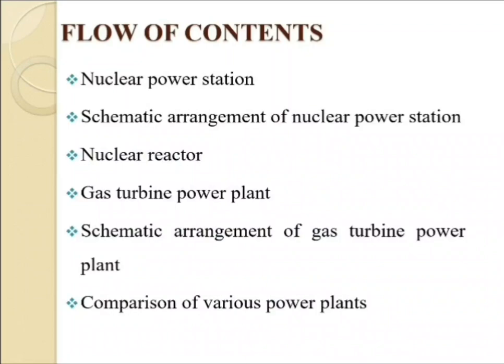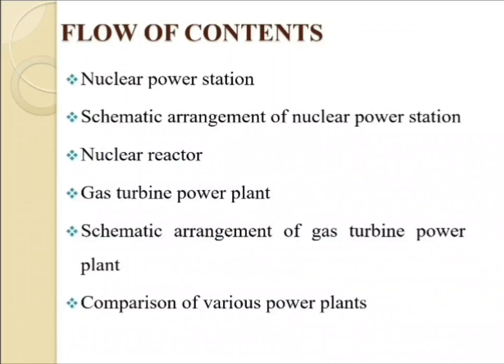Then we discussed the hydropower plant, its schematic diagram, advantages and disadvantages, and the choice of selection for the hydropower plant. That we already discussed in our last lecture. So today we are going for the new contents.